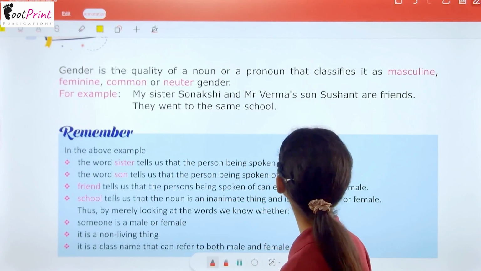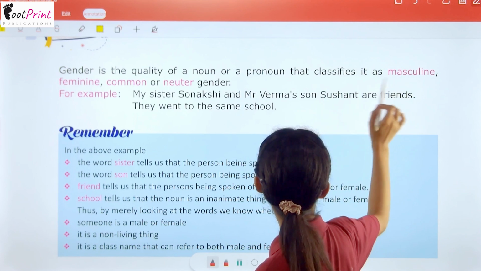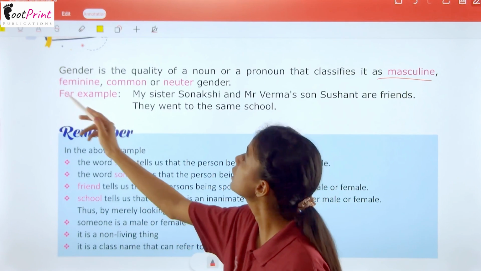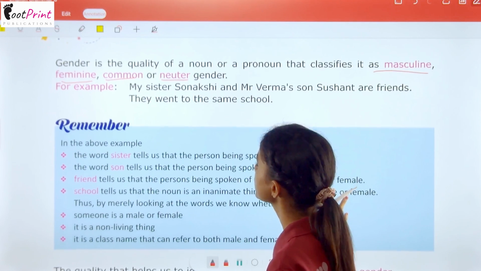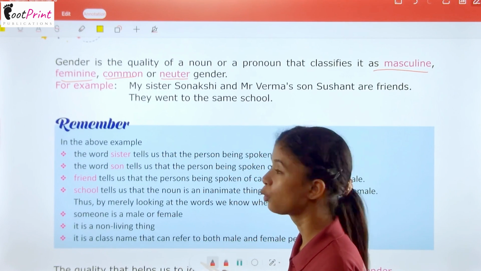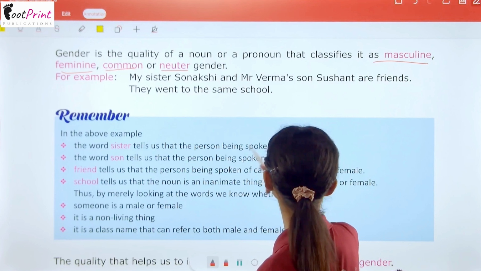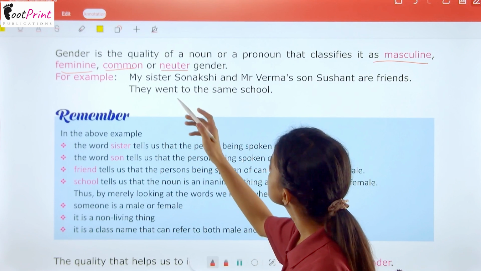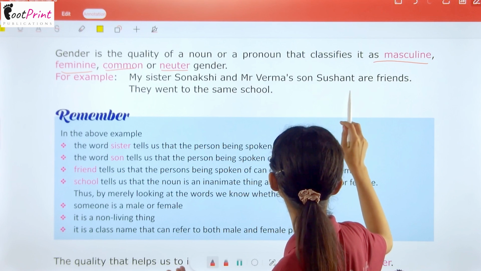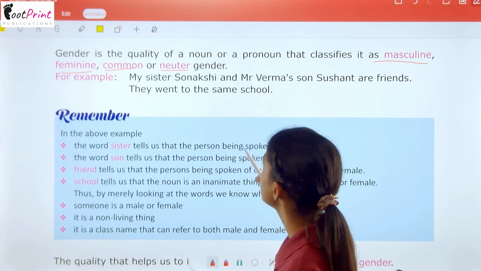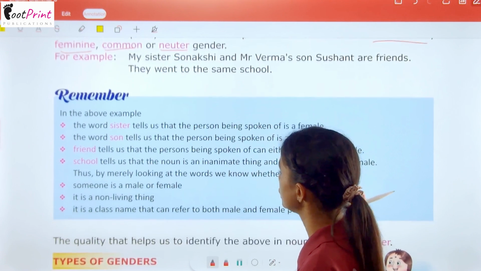Gender is the quality of a noun or pronoun that classifies it as masculine, feminine, common or neuter gender. Okay, so it classifies nouns in these four sections. So let's see an example. My sister Sonakshi and Mr. Verma's son Sushant are friends. They went to the same school.